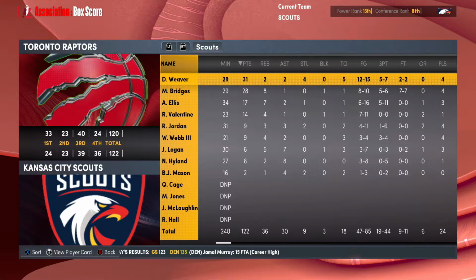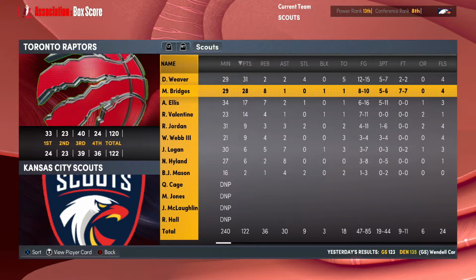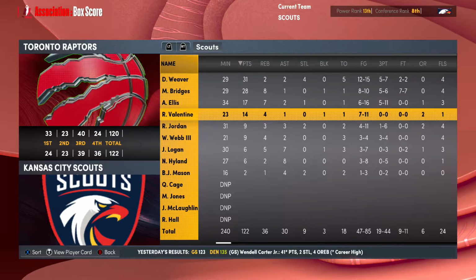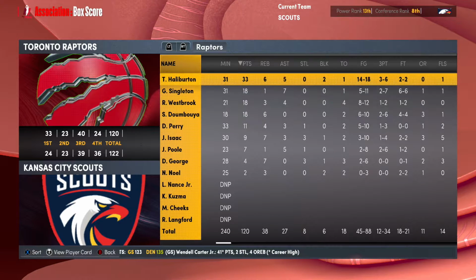Then in another rematch with them, we win again by 2, again coming back in the fourth quarter. 36-24 in that fourth quarter, and Weaver took over with 31 points. Miles Bridges had 28 points this game. That's more of what I want to see out of him. Arthur Ellis 17 points. Valentine 14 points. For the Raptors, 33 from Tyrese Halliburton this time out. But the Scouts win both.